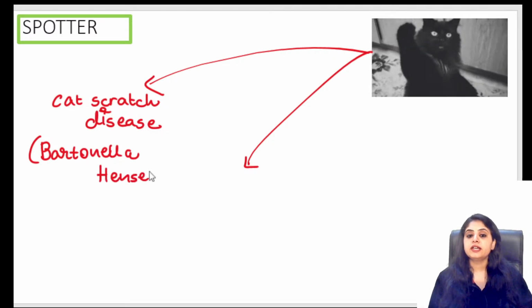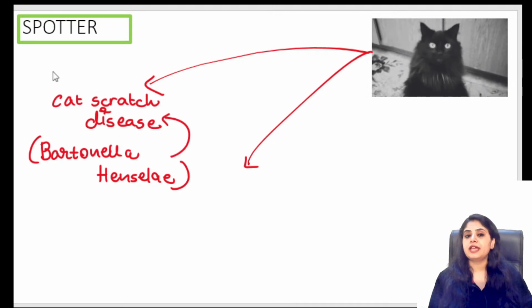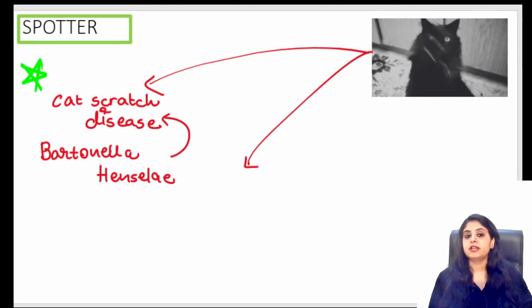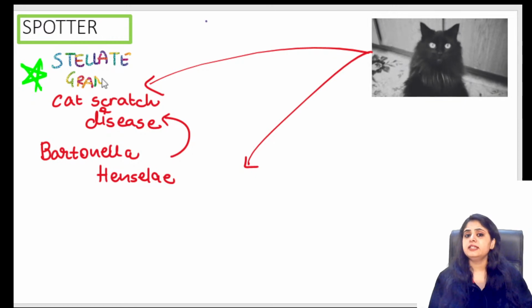So when Bartonella henselae causes cat scratch disease, number one, what is the granuloma that you see? Can anyone answer that? The granuloma noticed is a star-shaped granuloma, referred to as a stellate granuloma. That's point number one. The first thing that you see is stellate granuloma. Anything else?